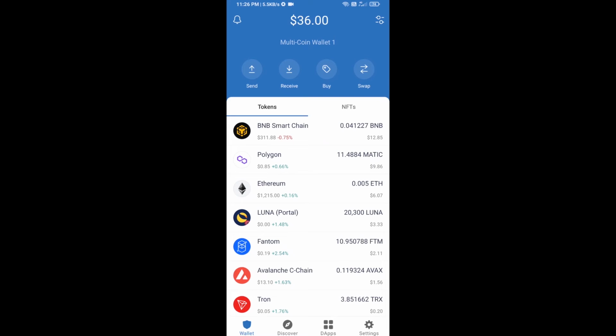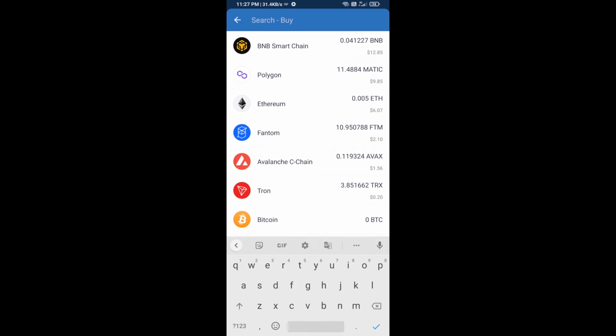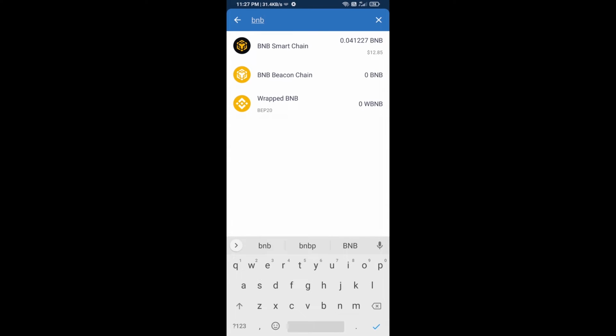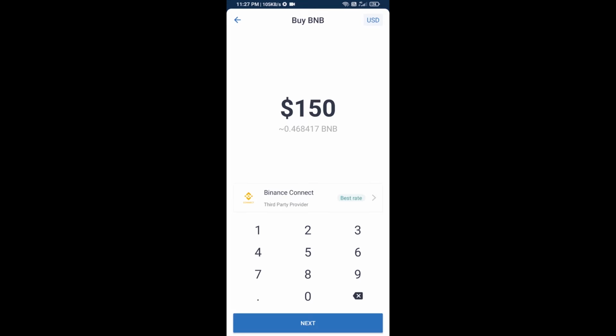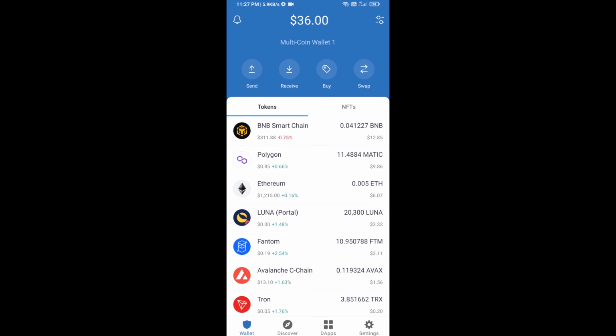Hello guys, today I am going to tell you how to buy Wallet DeFi token on Trust Wallet using PancakeSwap exchange. Firstly, you will buy BNB Smart Chain. Click on the buy button and here you will search BNB. Then open BNB Smart Chain, and here you can purchase a minimum of $50 of BNB, or you can receive BNB Smart Chain using a contract address.